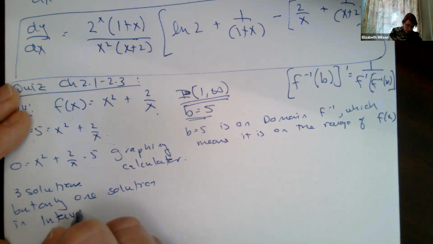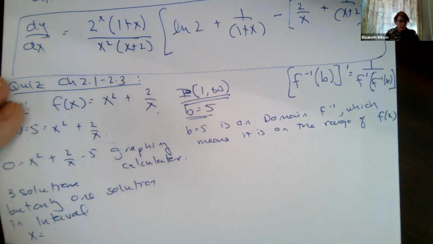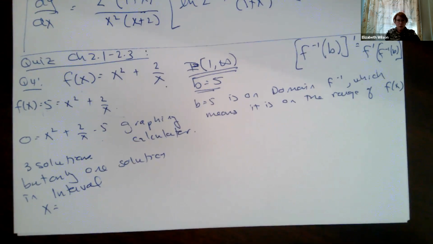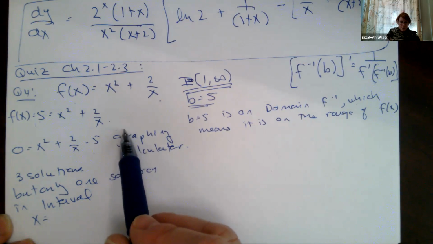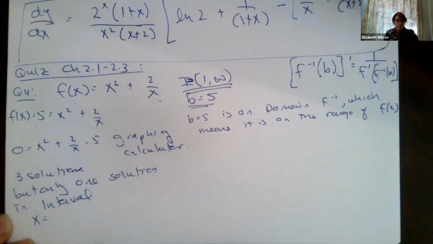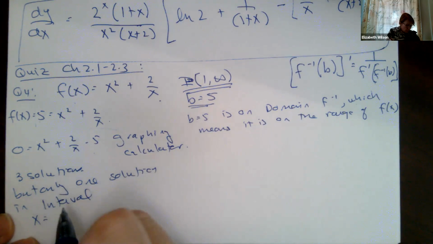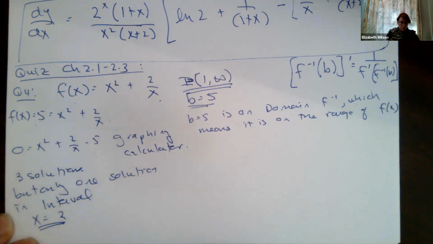I used my graphing calculator to find all those solutions, I said, what are the zeros of this function? You are totally fine with saying by graphing calculator, x equals this value, this value, this value. Only one of these solutions is in the interval, and that was x equals 2.